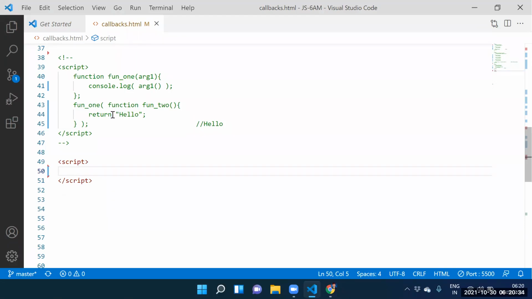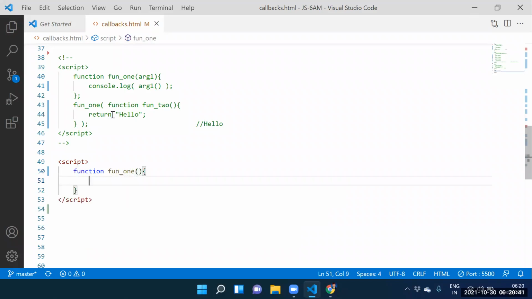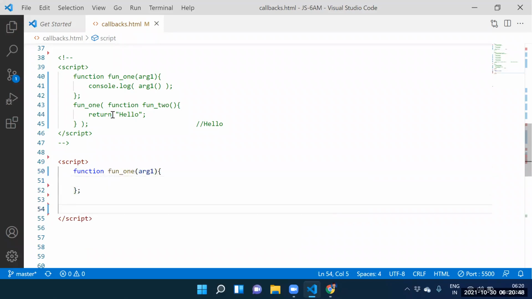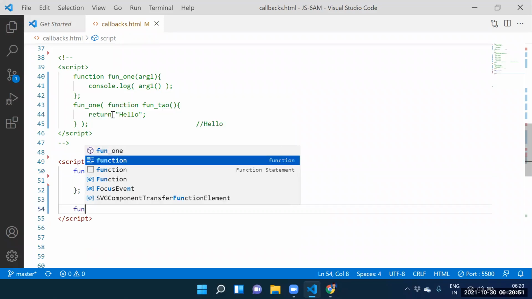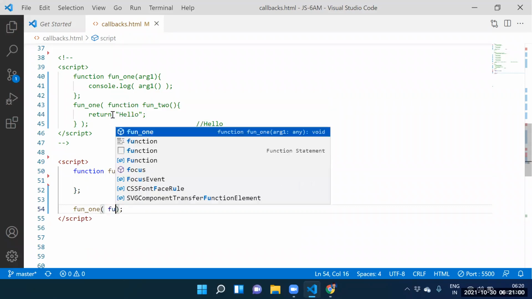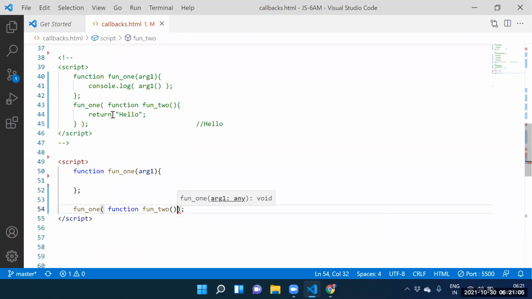Guys, can I create function 1? Yes, sir. Function 1. Here itself, can I place argument 1? Yes, sir. Argument 1. Guys, can I call the function 1? Yes, sir. Call the function 1. How many arguments we need to supply? One argument. We need to supply only one argument. So guys, what is that argument? Function 2. That argument is the function 2.